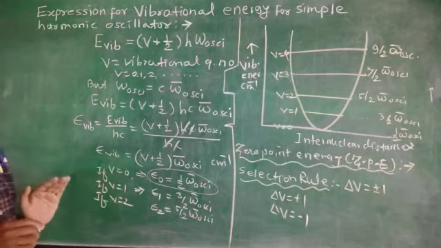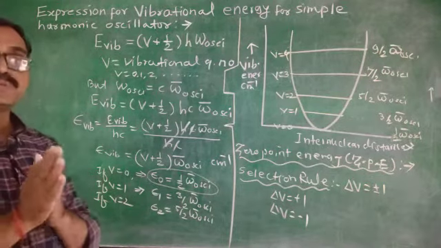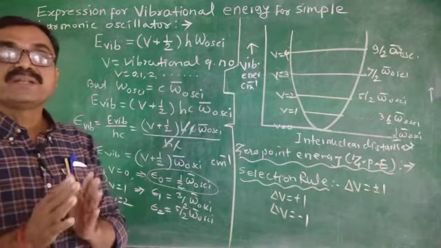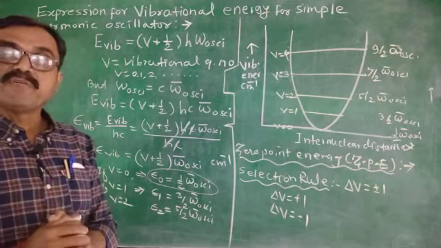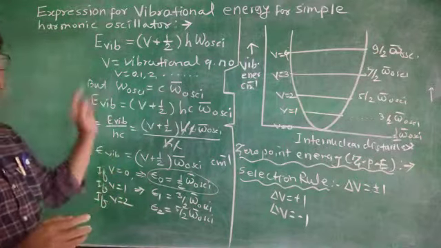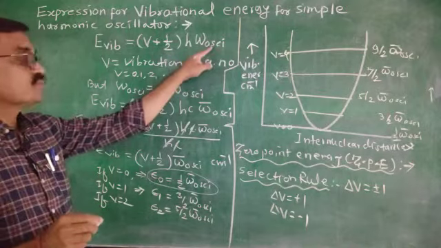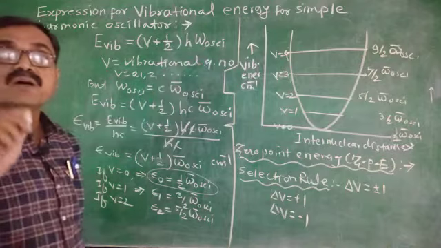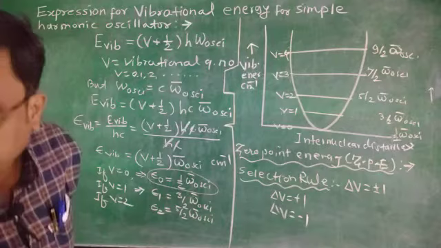Understood? Look, in this expression, first of all, in order to derive the expression, consider a simple diatomic molecule which behaves as a simple harmonic oscillator. Then according to wave mechanics, its vibrational energy is given by E vibrational equals V plus half into h omega of oscillation. Here V is the vibrational quantum number, and this omega of oscillation is nothing but the vibrational frequency, or one can say the oscillational frequency.